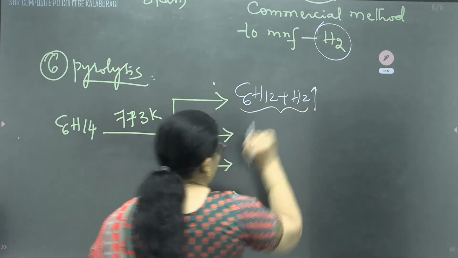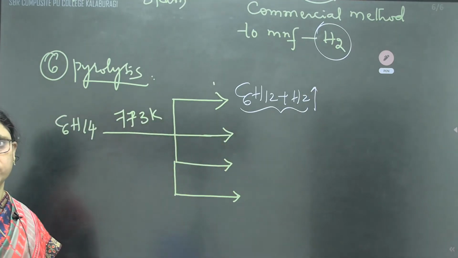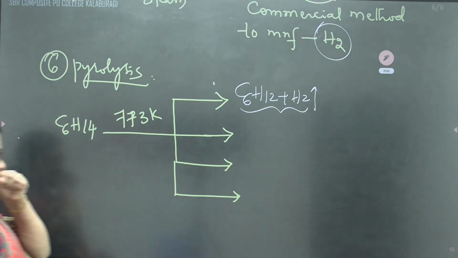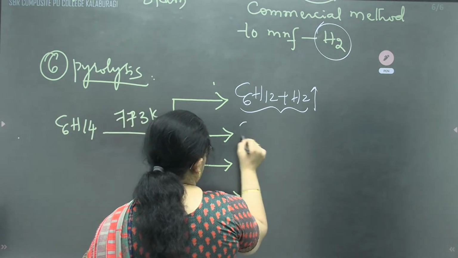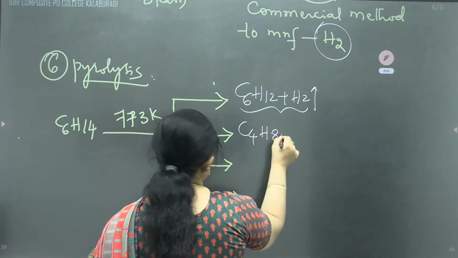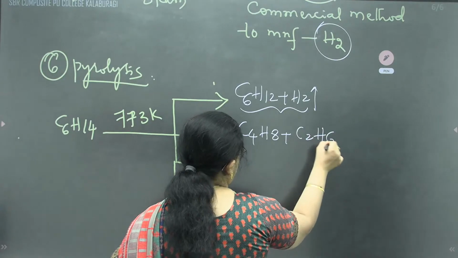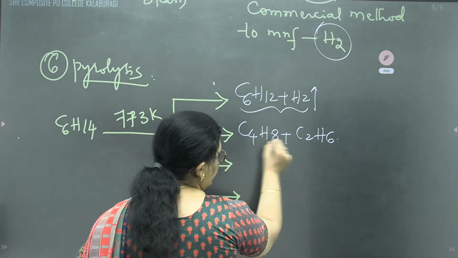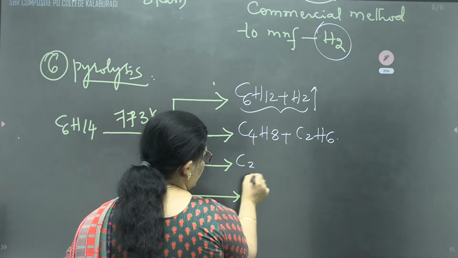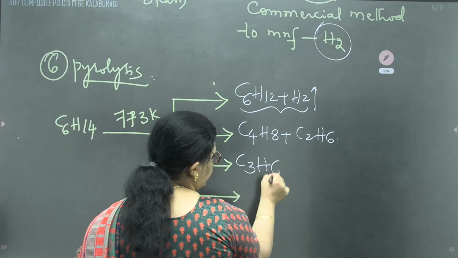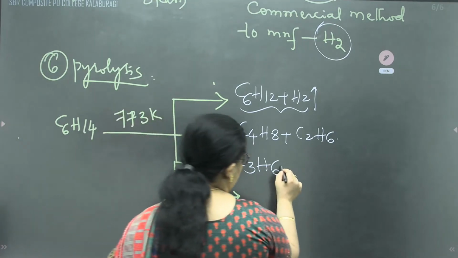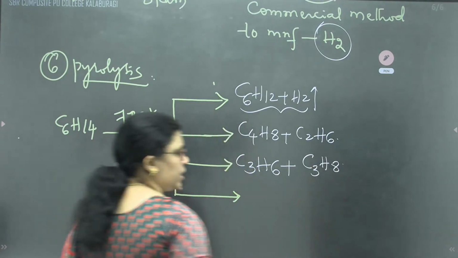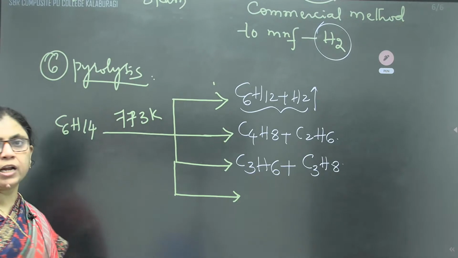Smaller components are going to be produced. Even it can produce butene and ethane, C4H8 plus C2H6. If I take C3, I'll take it as 6, propene, then with the 6 carbon atoms, 3 are there with H8. Propane and propene.